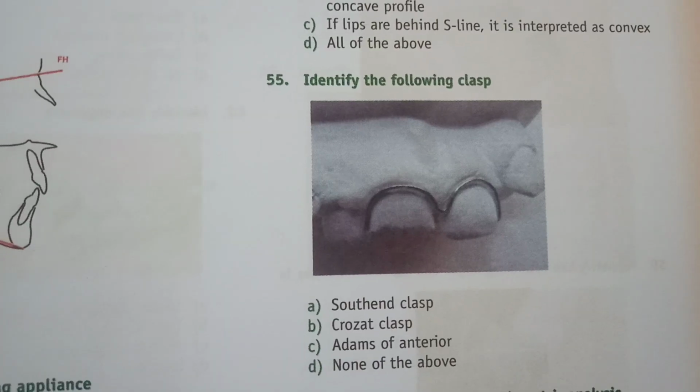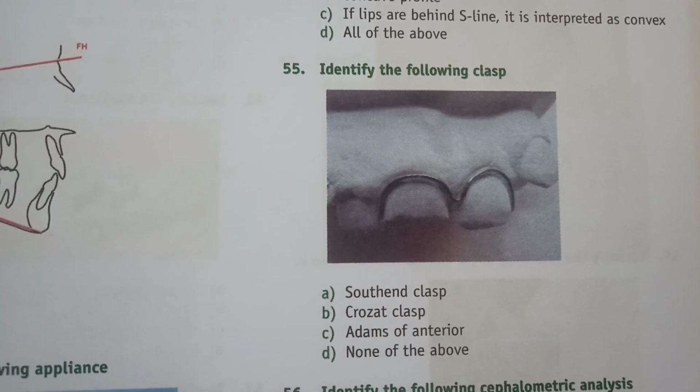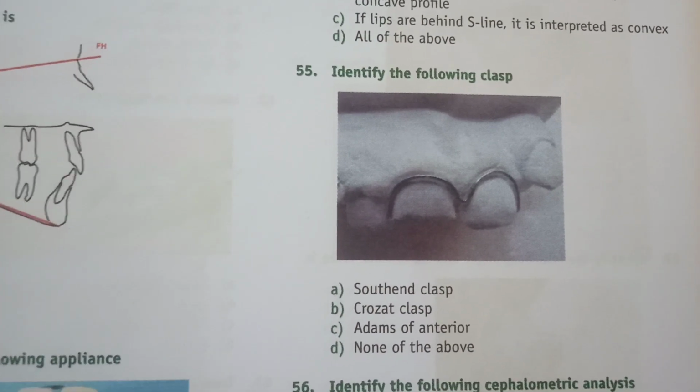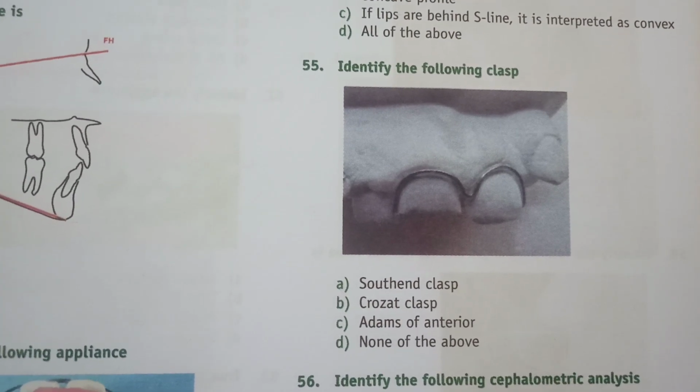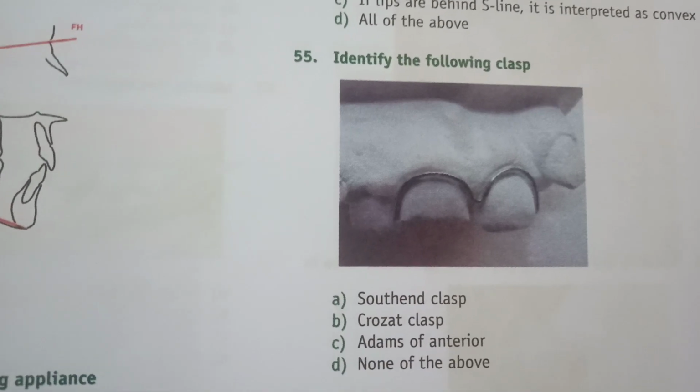Now we will go to the next type of clasp. Is it south end, crochet, Adams or anterior? None of the above. You already know how crochet looks like. The answer of this question is option A, that is south end clasp.